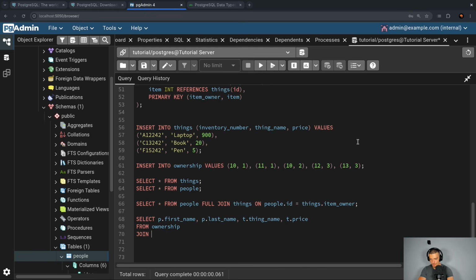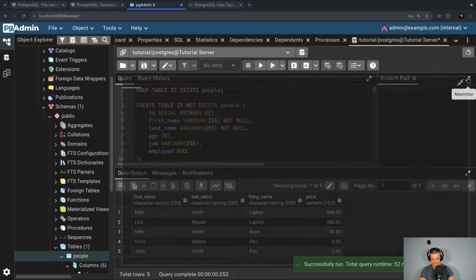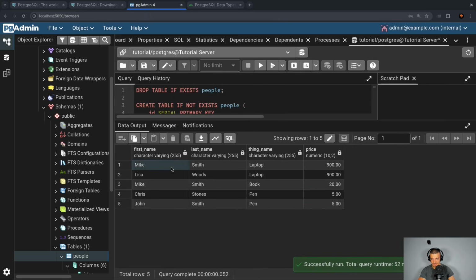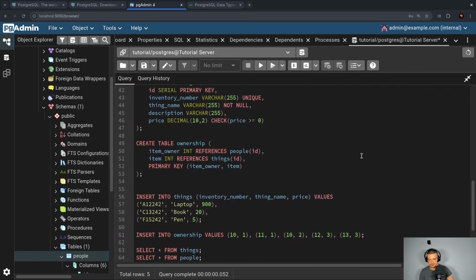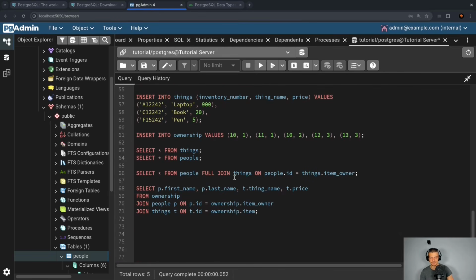I'm going to say join people P on P.id is equal to ownership dot item owner. And then join things T on T.id is equal to ownership dot item. And that will give us now all the information that we need, everyone who owns what. And this is how you do proper joins across multiple tables, how you do a many-to-many relationship.